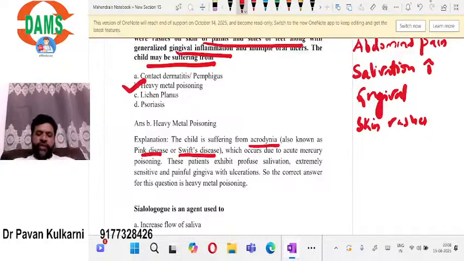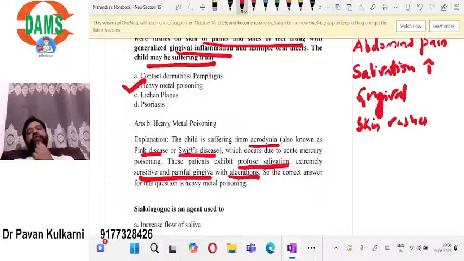These patients usually exhibit profuse salivation and extremely sensitive gingiva with ulcerations. So the correct answer for this question is heavy metal poisoning.